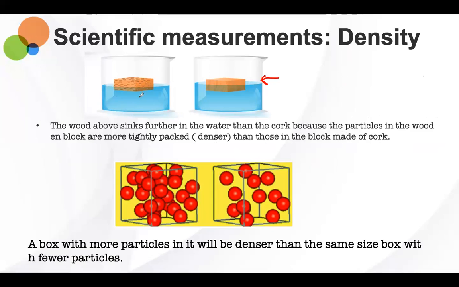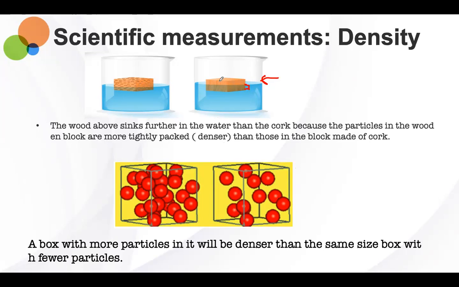So the wood above would sink further in the water, even though they're approximately the same size. It would sink further than the cork because the particles in the wooden block are more tightly packed. So therefore they are denser than those in the block made of cork.